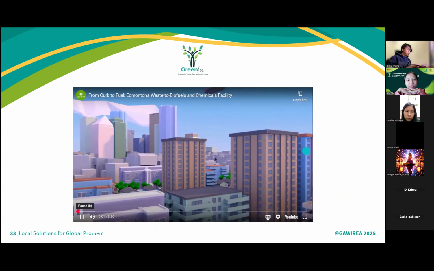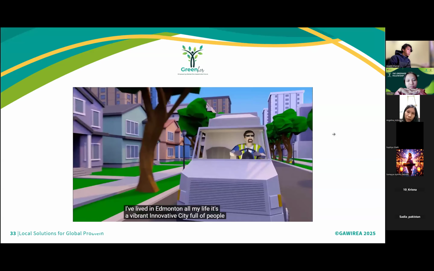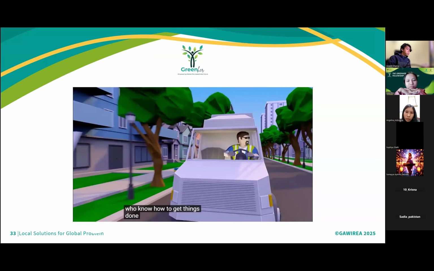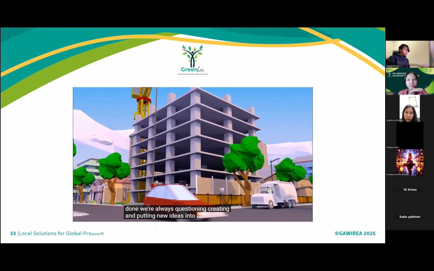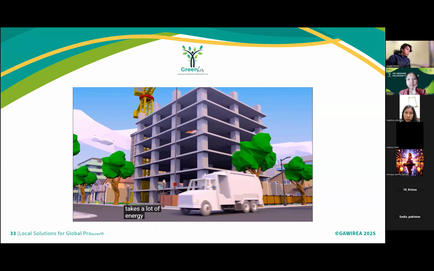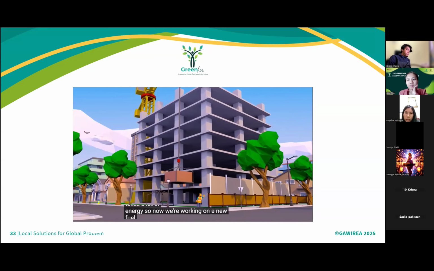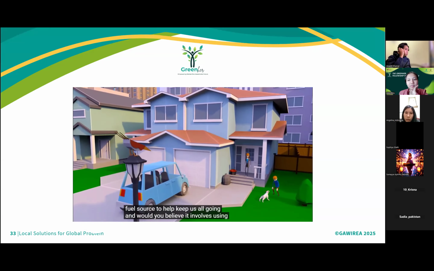I've lived in Edmonton all my life. It's a vibrant, innovative city full of people who know how to get things done. We're always questioning, creating, and putting new ideas into action, which takes a lot of energy. So now, we're working on a new fuel source to help keep us all going. And would you believe it involves using our garbage?